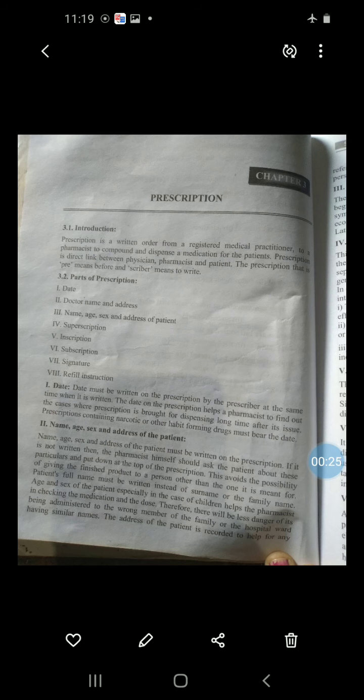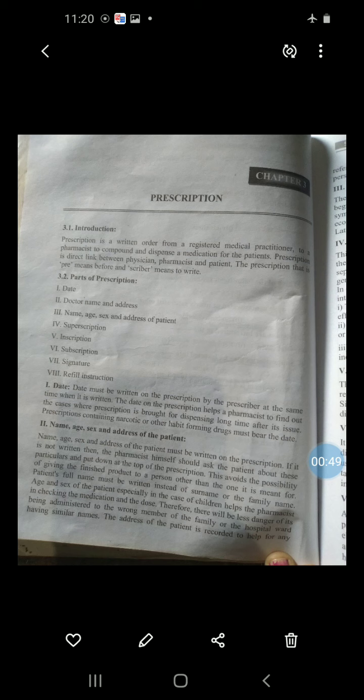That is prescription. There are three important points: first, parts of prescription; then handling of prescription; and third, errors in prescription. These three points are very important. There is a compulsory question on this in the examination, sessional as well as your semester examination.